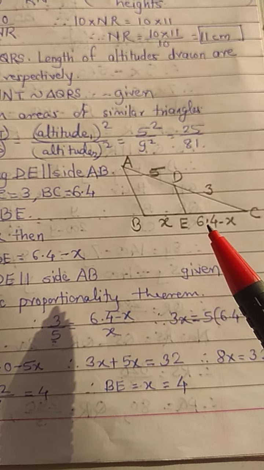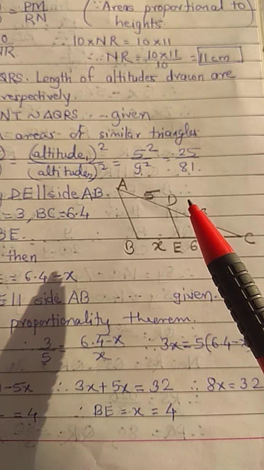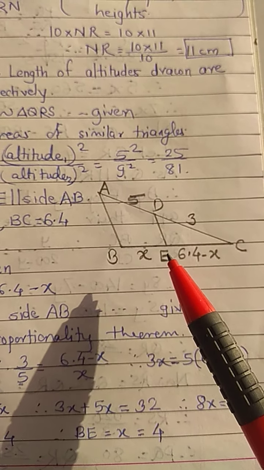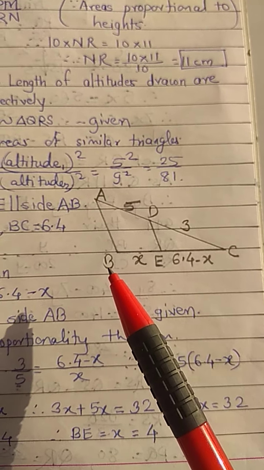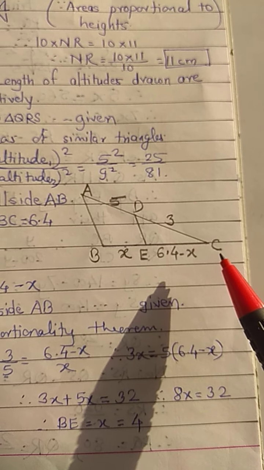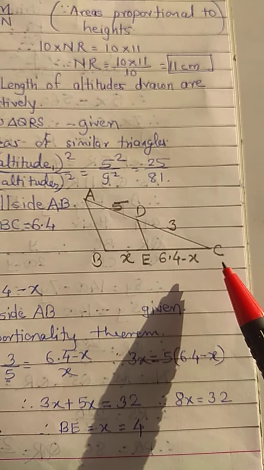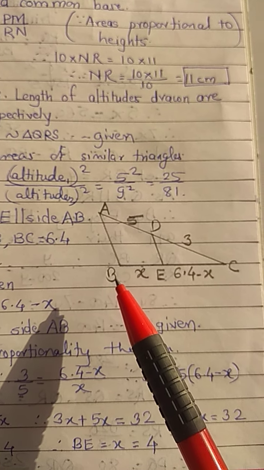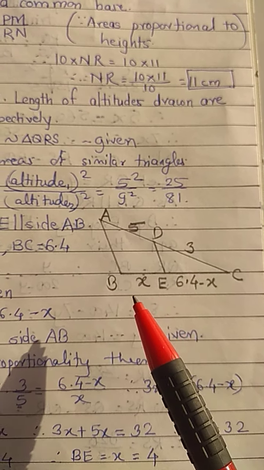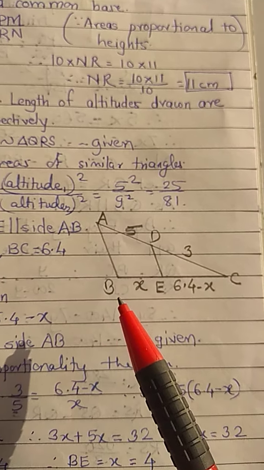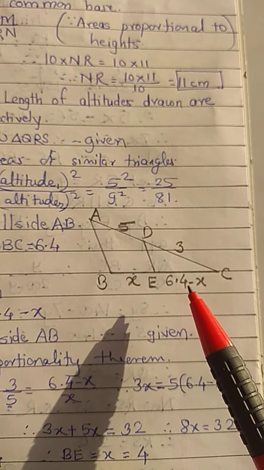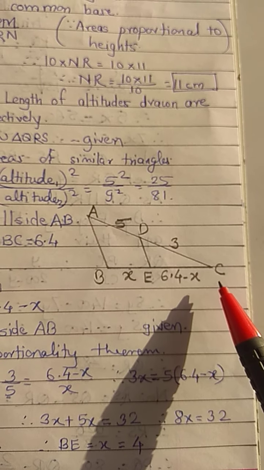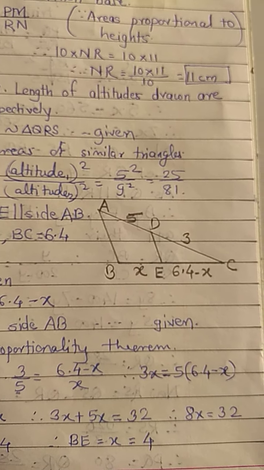So one thing you have to keep in mind, 3 upon 5 is equal to CE upon EB. Both the values of BE and EC are not given. Value of BC is given. So we should put BE equal to X. Then EC will be equal to 6.4 minus X. That is a different thing in this problem.